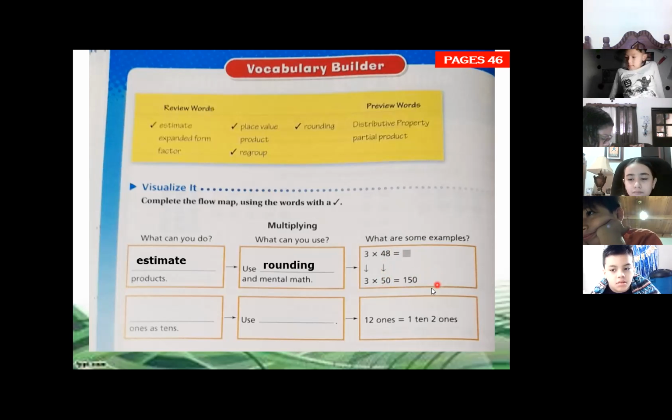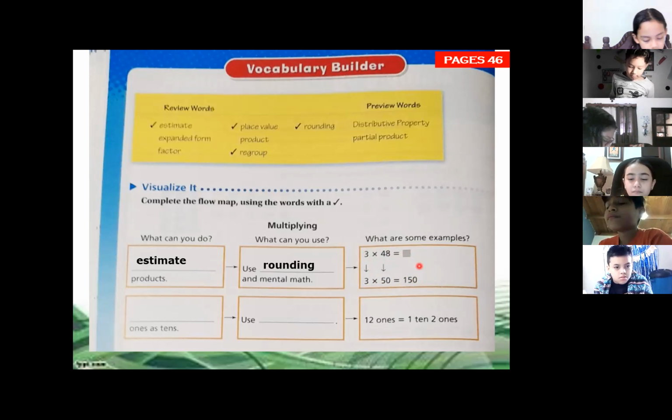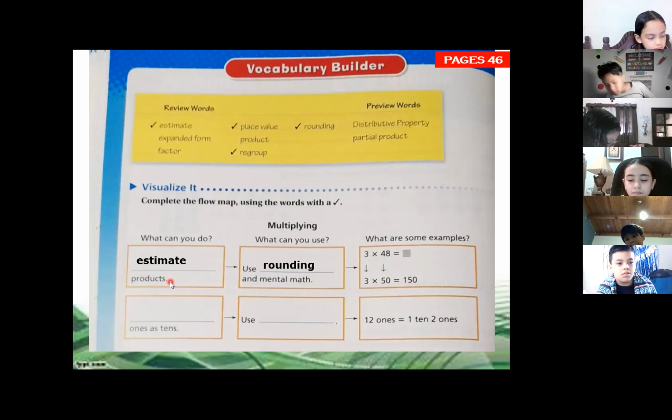And we use mental math. We estimate 4 times 50 is 150. So it means that this answer is going to be close. It can be a little bit more or a little bit less than this answer, or 150. So that is the estimate. To find the product,